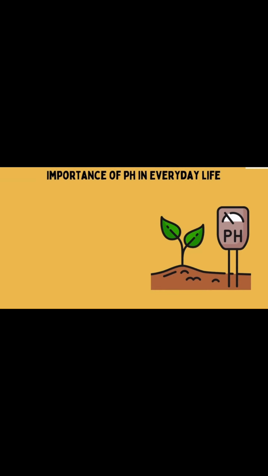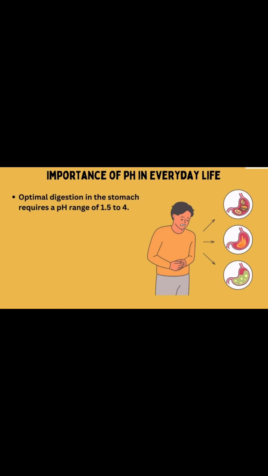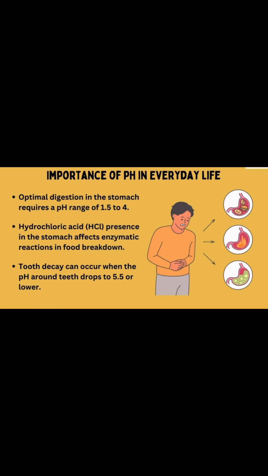Importance of pH in everyday life. pH levels greatly influence plants and animals. Specific pH ranges are essential for enzymes, hormone activity, and digestion. Optimal soil pH for plant growth is 6.5 to 7. Optimal digestion in the stomach requires a pH range of 1.5 to 4. Hydrochloric acid present in the stomach affects enzymatic reactions in food breakdown. Tooth decay can also occur when the pH around teeth drops to 5.5 or lower.